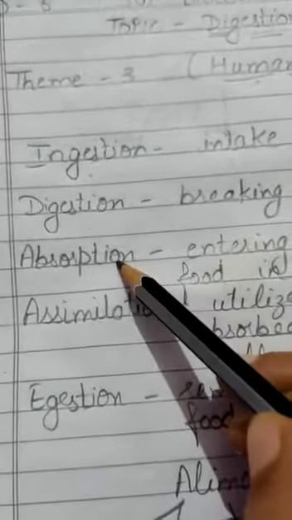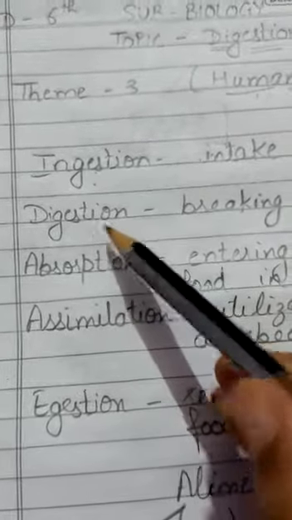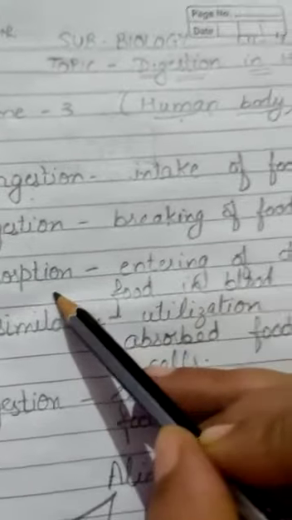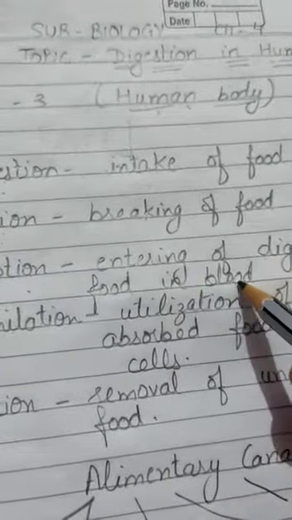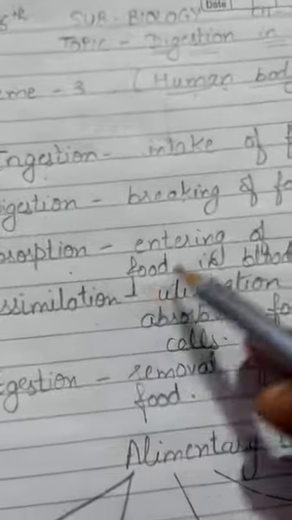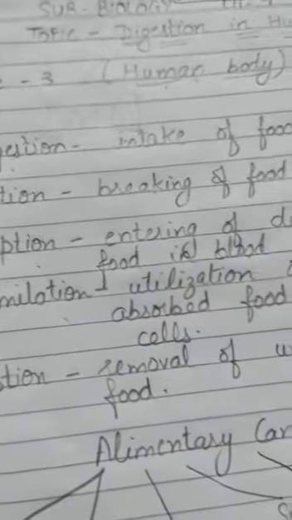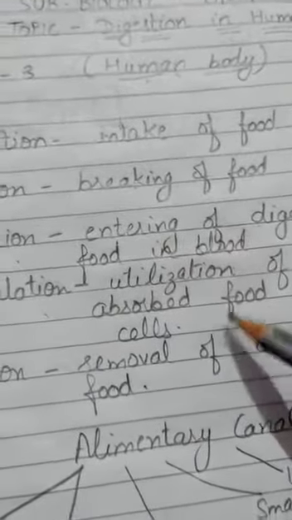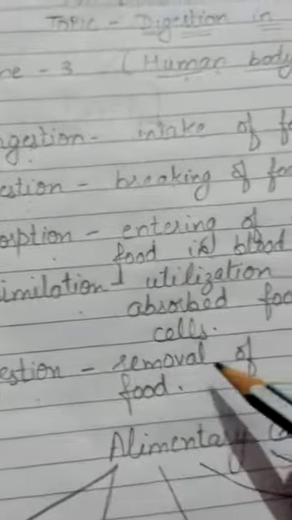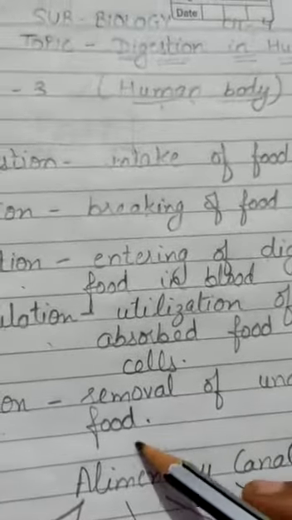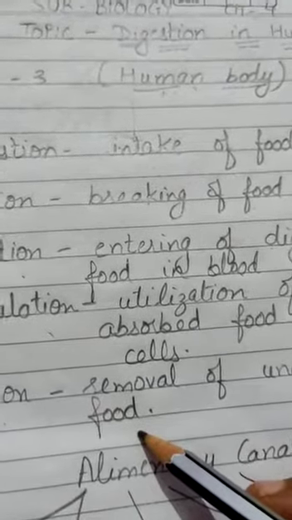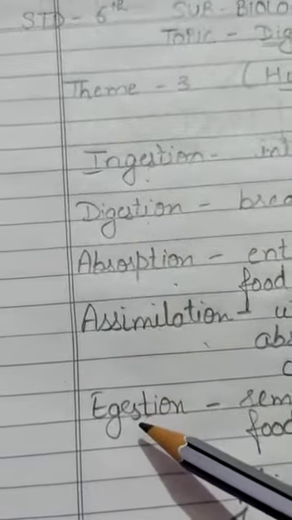Third, absorption means whenever the food is digested, that digested food enters our bloodstream. Assimilation means whenever the food enters the bloodstream, it produces some energy to do some work. Last, egestion means removal of the undigested food, means wastage. These are the 5 steps included in the digestion of food.